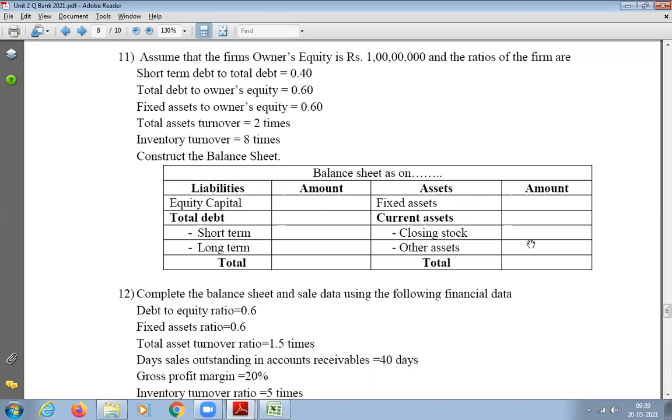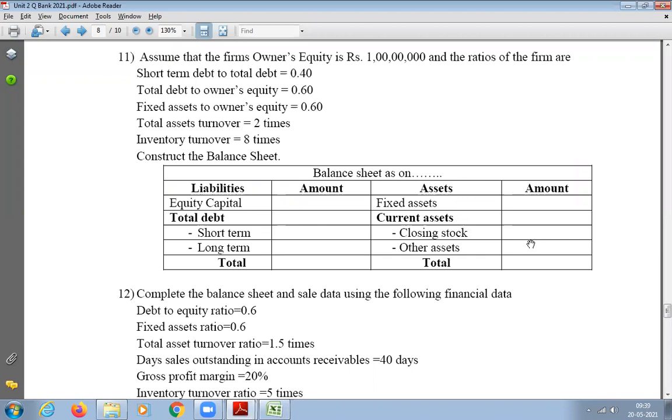So total assets I know 1.6 crore. Sales I don't know, I cannot find out any way. Sales we don't know anything, so we cannot calculate. But I know total asset, and I know the turnover is 2 times. So just cross multiply, you get the answer of sales. And why is he giving the value of sales? What will we do with the sales? Anyway, we don't write sales in the assets. What is the use of that?